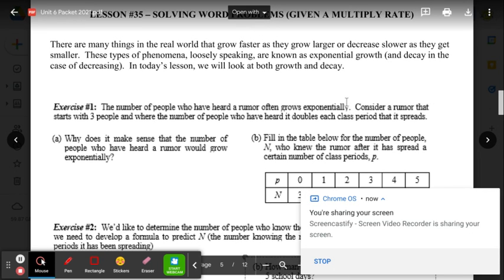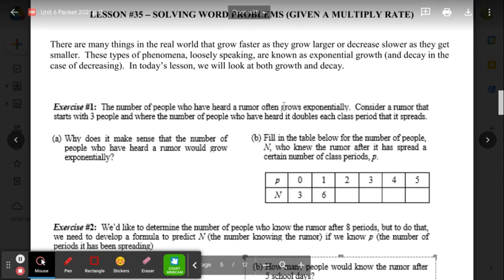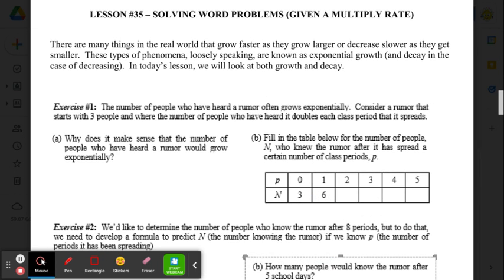So we are on page 4 today. In your packet, it might say lesson 35. Mine does. It is lesson 38. So we're starting word problems. We're going to do this today and tomorrow. They're not as bad as they look.